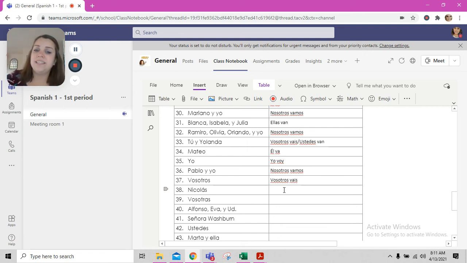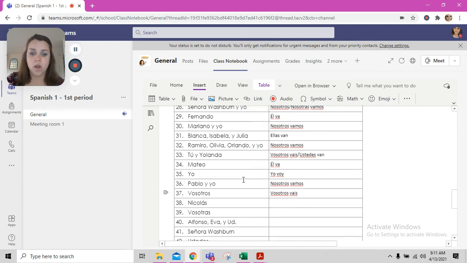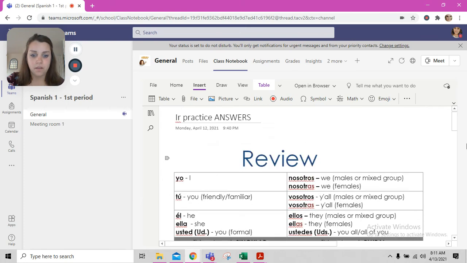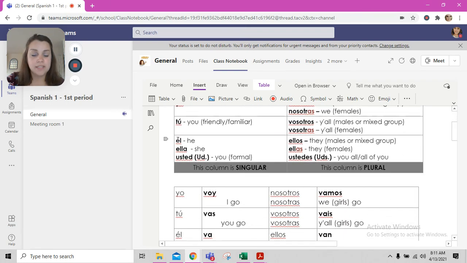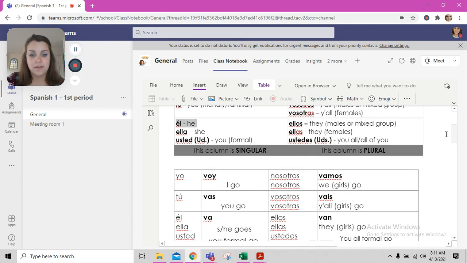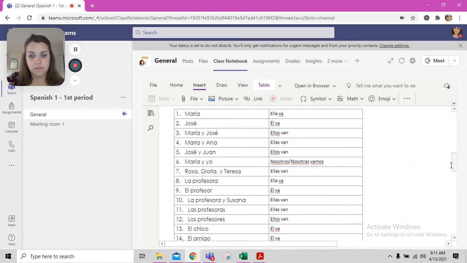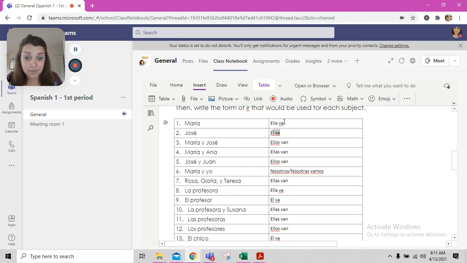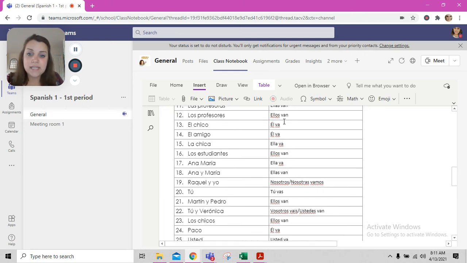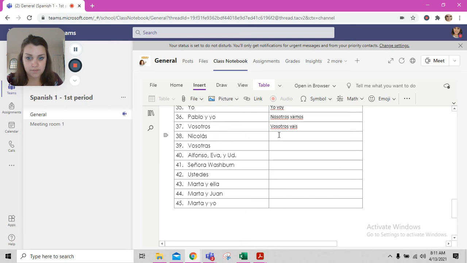38 tenemos Nicolás. Nicolás, that's another cognate. Nicholas, right? So for Nicholas, Nicholas is one person. It's a boy. It's he. So we're going to go with él. Finding él in our verb chart. Él va. He goes. Él va. And I know that él has an accent, so I'm going to steal number 2. Control C to copy. Control V to paste.